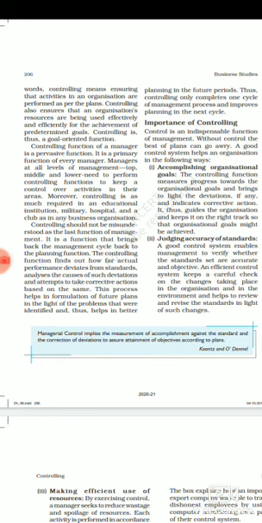Once the controlling function is over, the manager has to go through the planning function again.